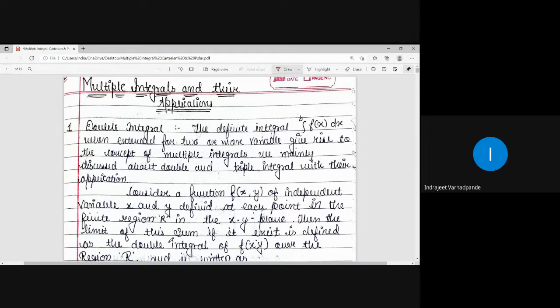So in general, we have the function y is equal to f of x, which is bounded between the limits, and that becomes the case of a definite integral. But mind well, here the integral sign appears only once. If the number of integral signs is increased, it is automatically converted to a double integral, and if we move one step ahead, it is converted to a triple integral. So under the caption multiple integral, we will mainly discuss double integral as well as triple integral.